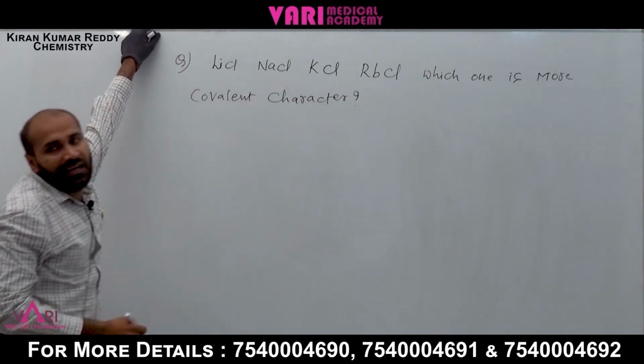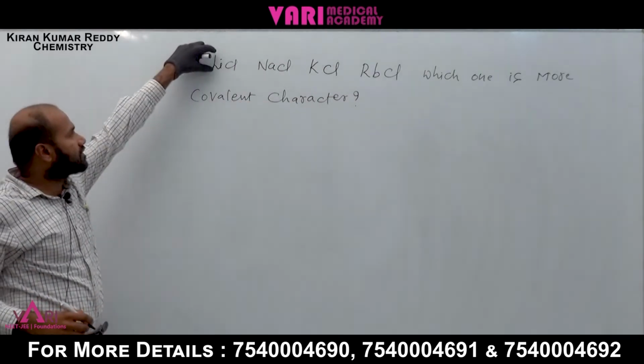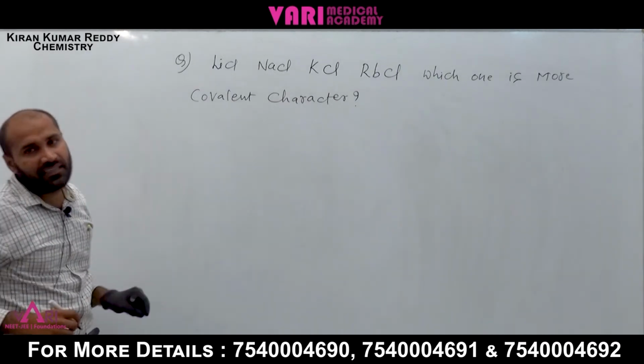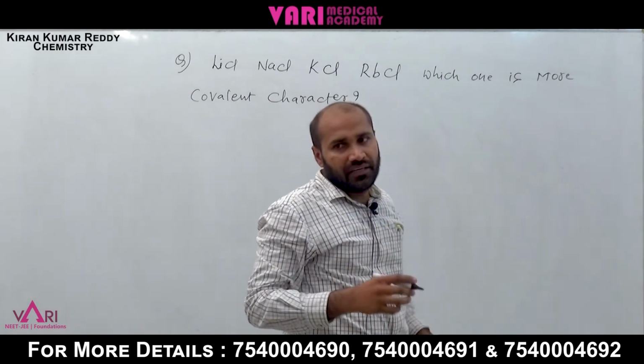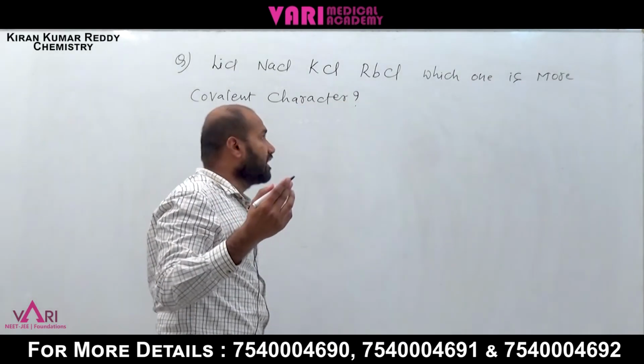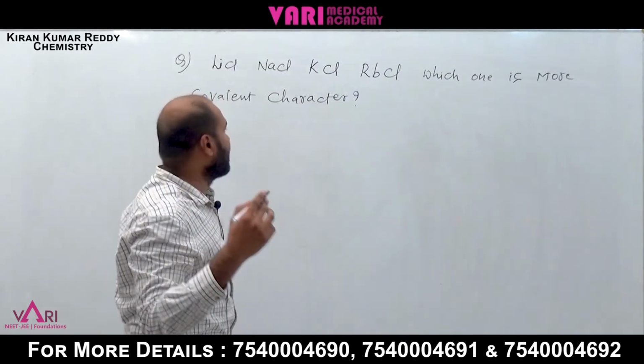Which one is the smallest in size? Lithium is the smallest. A smaller cation means more polarizing power. If polarizing power increases, covalent character increases.